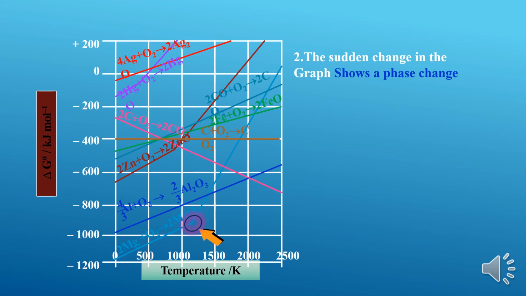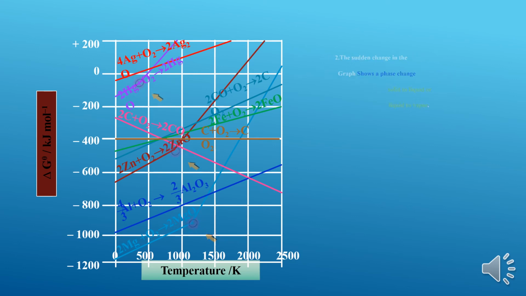You can observe the yellow arrow marks at magnesium oxide, zinc oxide, and mercuric oxide. These sudden changes indicate phase change transformations. A phase change transformation is nothing but the melting point or boiling point of the particular metal oxide.